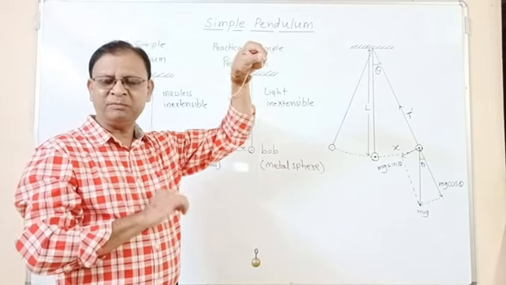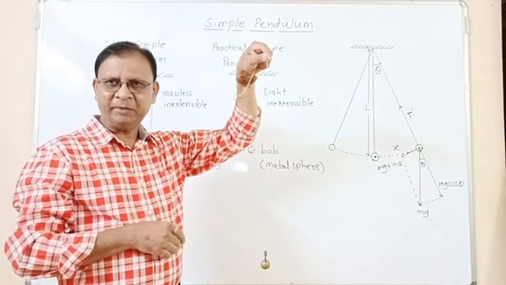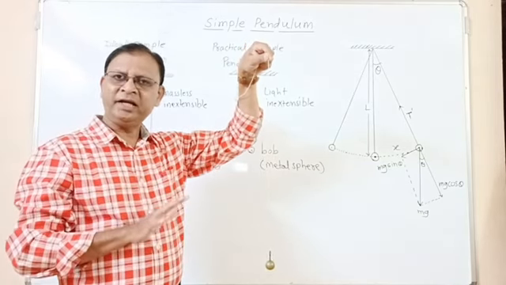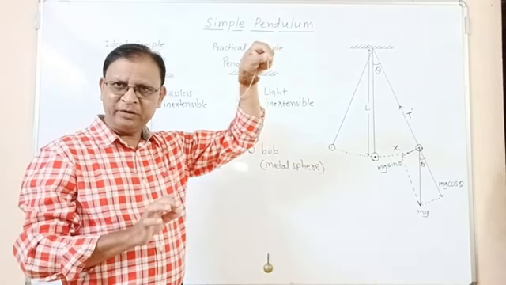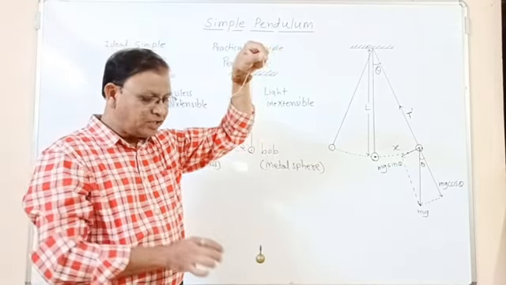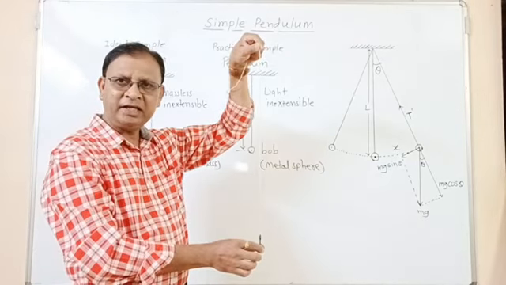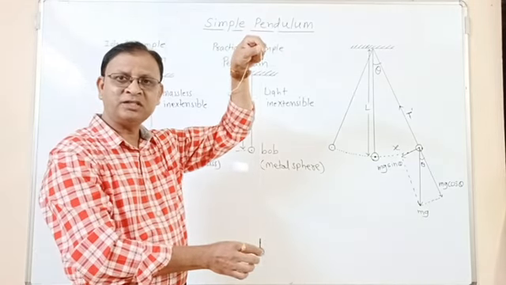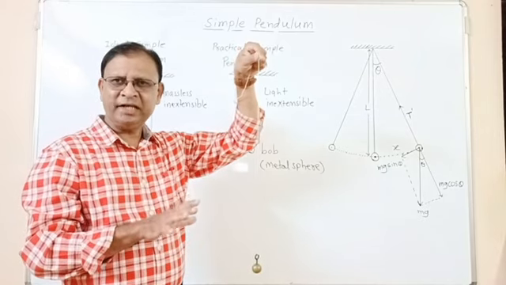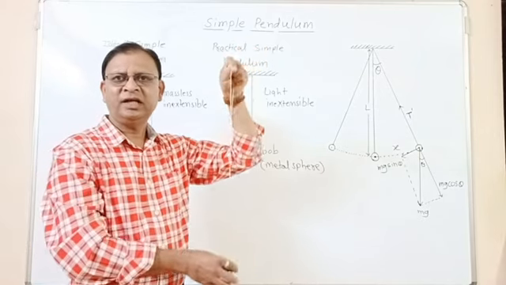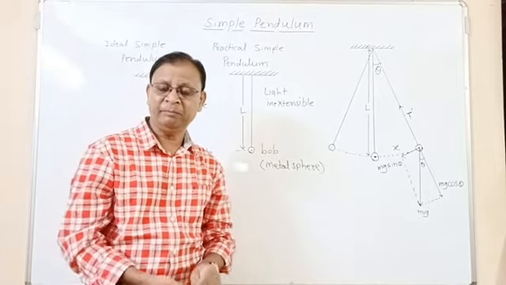So what is practical simple pendulum? How we can define a practical simple pendulum? Practical simple pendulum is nothing but it is a simple pendulum which consists of a heavy metallic sphere, also called as the bob, which is suspended by means of light inextensible string from a rigid support. That is the practical simple pendulum.